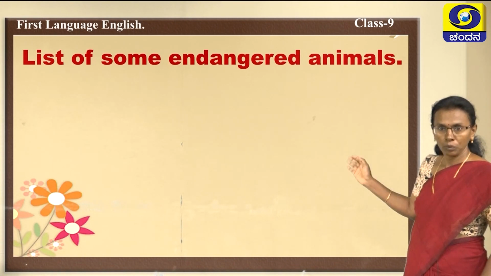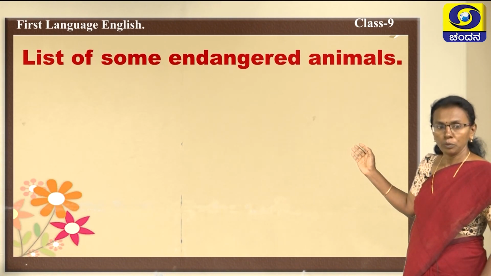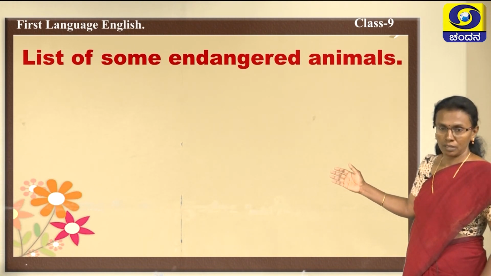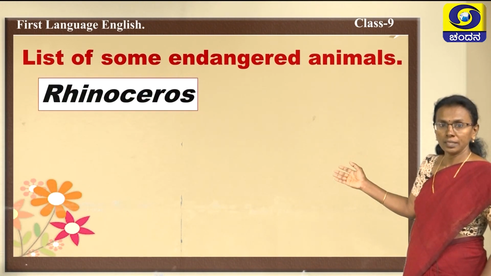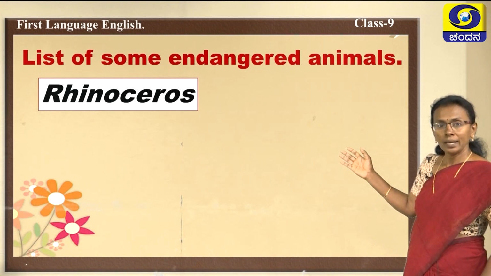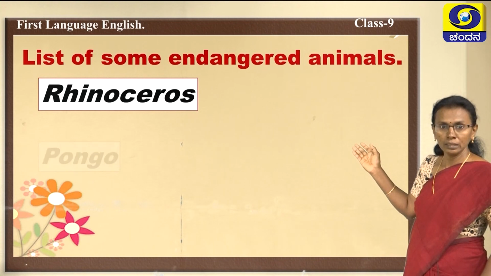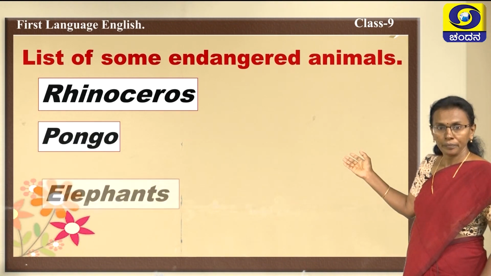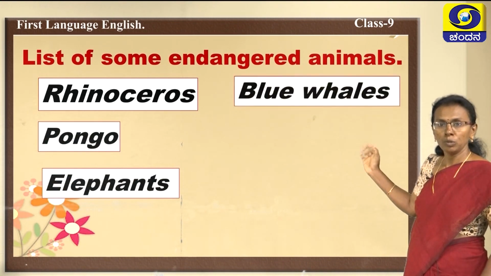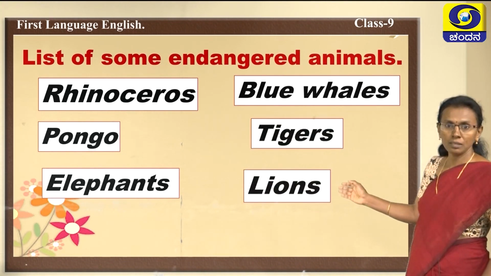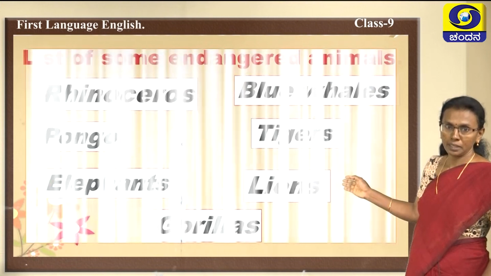You watched the video, so you might have understood where our animals have reached. Now, as per the World Survey, we have listed some of the animals here: rhinoceros, pongo, elephants, blue whales, tigers, lions and gorillas. Yes children.